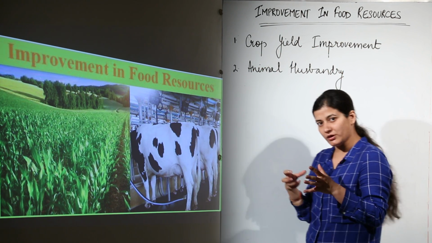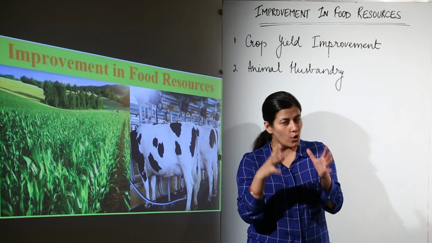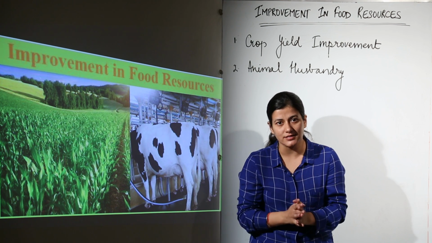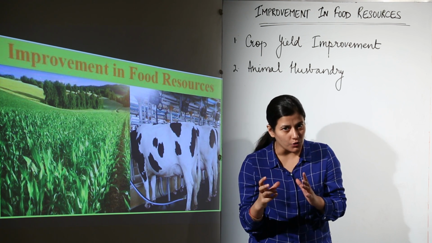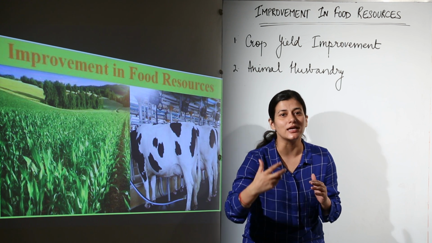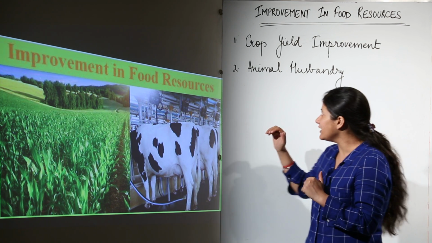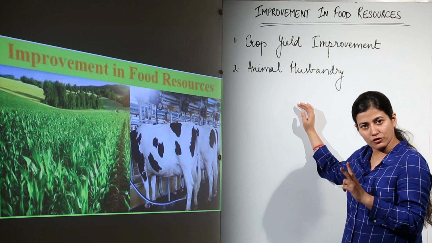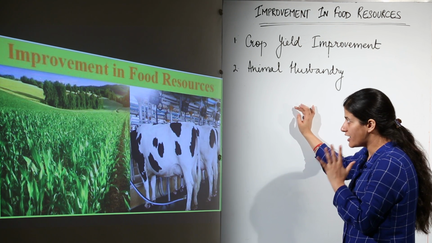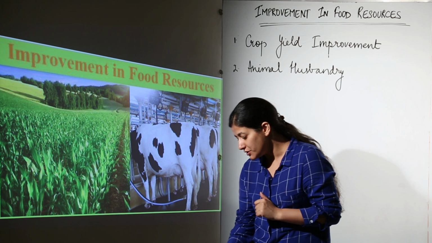Whatever food you are consuming, it would be in the form of crop, and we have to increase its yield both scientifically and at the grassroots level where the agricultural practices are being done, and we need scientific know-how for that, because ultimately the production would increase if we bring in some sort of science into the production of a particular crop. And the second is animal husbandry. The second source of food is the animal produce, and that we are going to study under animal husbandry. Now let's take the first one into account.